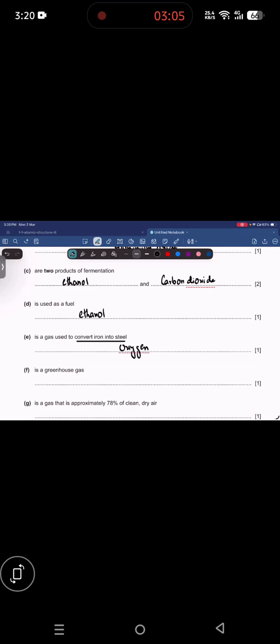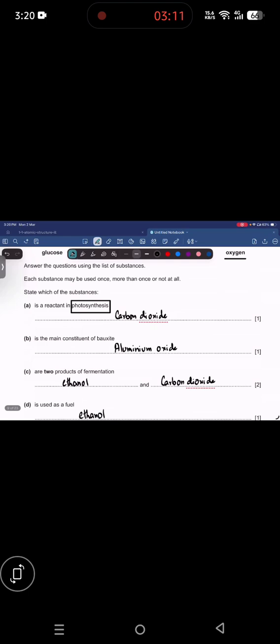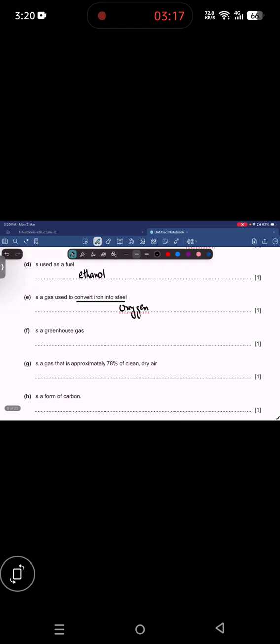Now the next one is a greenhouse gas. The greenhouse gas here is carbon dioxide gas.